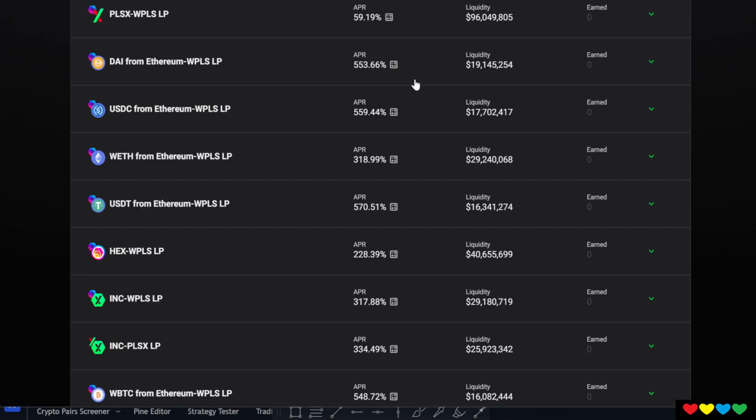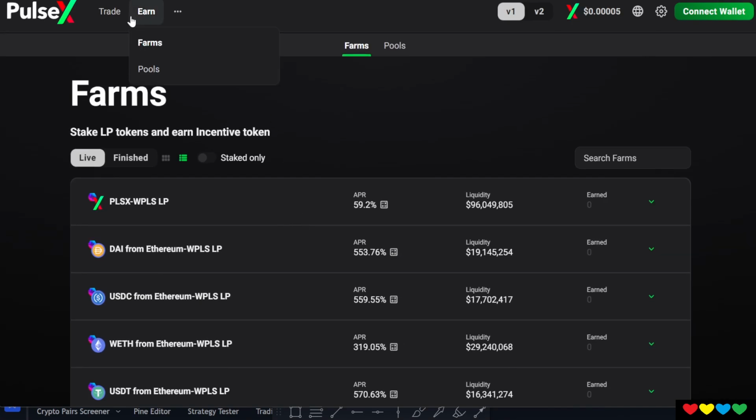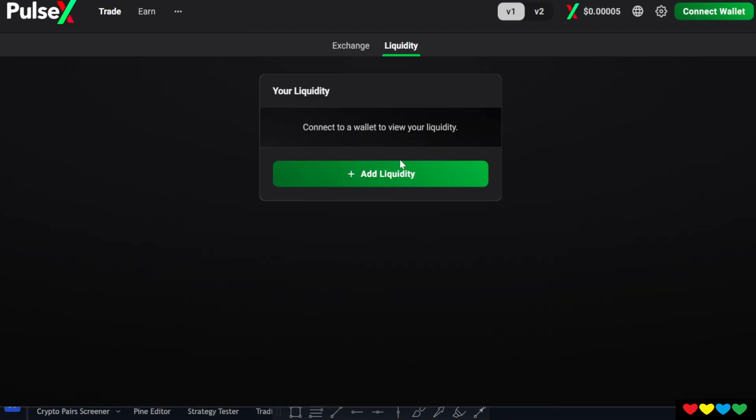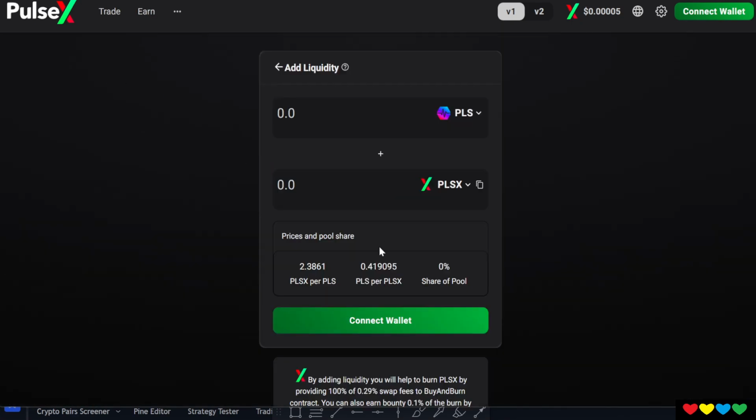So the advantage of doing this is you just get compensated and you get to participate. So you've said you've got Pulse, PLSX, Inc, PHEX. You basically got everything. You have no idea what to do. You don't need to do any of these. You can provide, if you like, you go in here, you can provide liquidity. By the way, you seem very new. I wouldn't even do this, okay? You click on here, you add liquidity. You're going to have to play around.